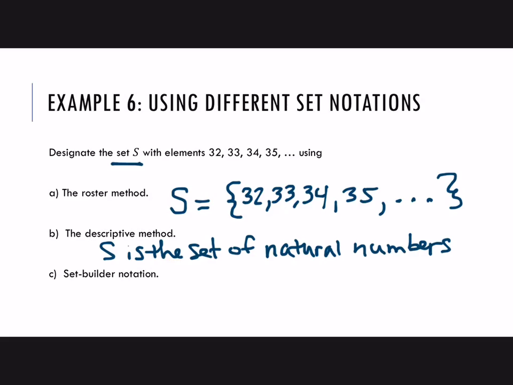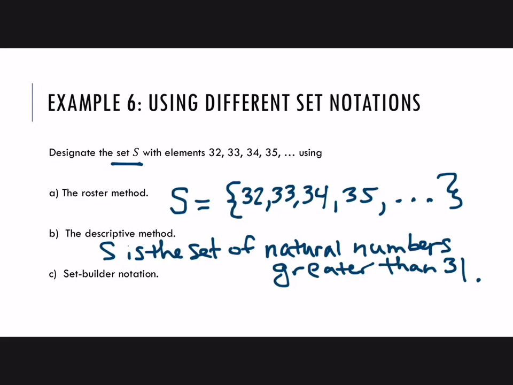Well, it continues on forever at the end there, so we really just need to say where the set starts. You could say starting at 32, but it would be a little bit better to say greater than 31. It's better math vocabulary to say it that way. S is the set of natural numbers greater than 31. You could also say greater than or equal to 32, but you probably wouldn't want to say from 32 because then you have to say from where to where, and it's not really technically correct to say from 32 to infinity, so stay away from that one.